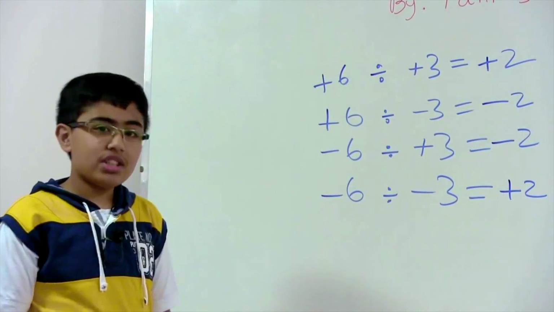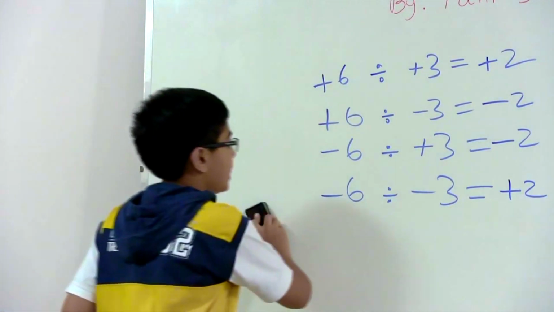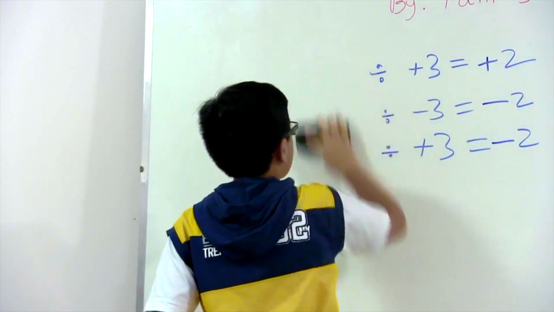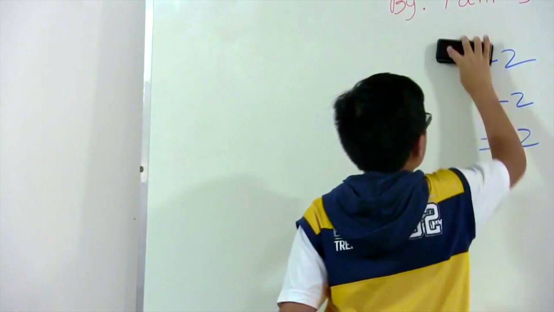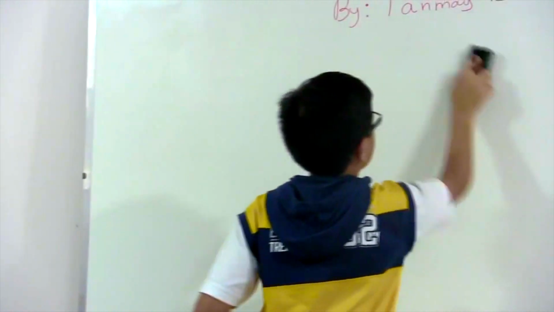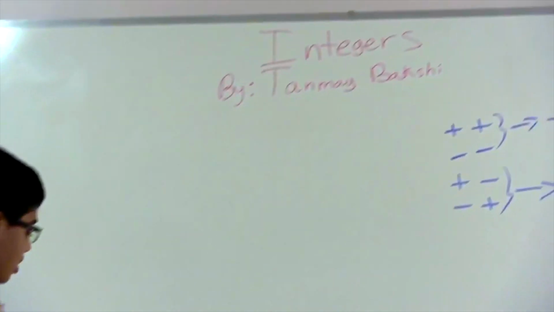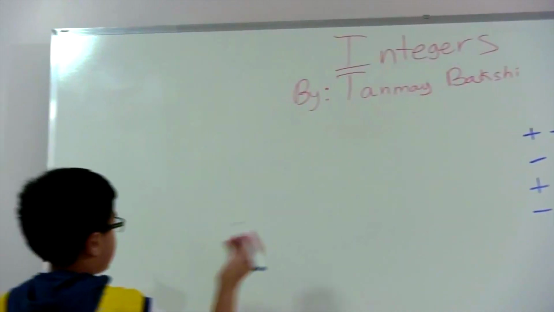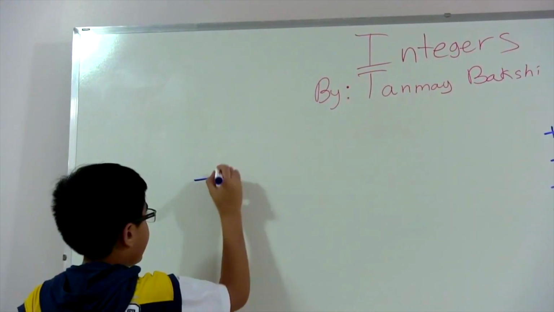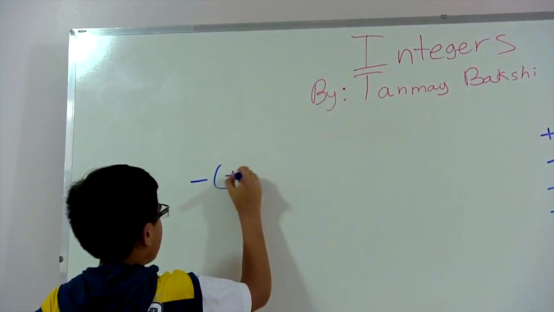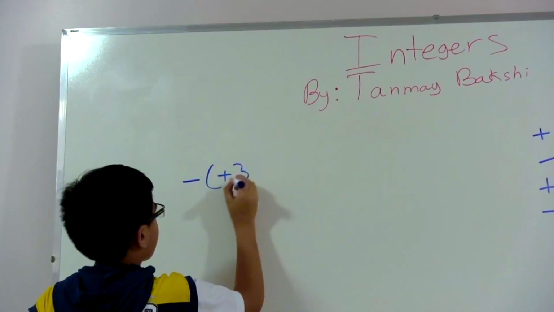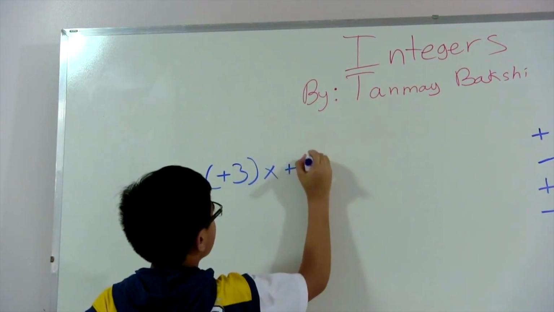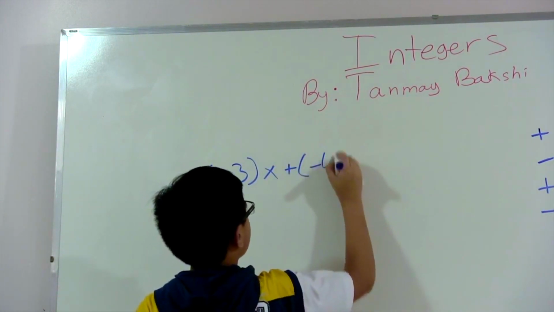Now, let's just go into it a bit more. Let's say you were asked a question like this. Okay, let's look at this for a sec. We have a question, which is, let's just say, negative positive 3 times positive negative 4.